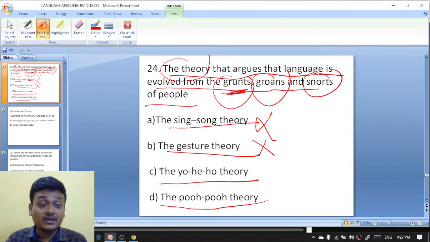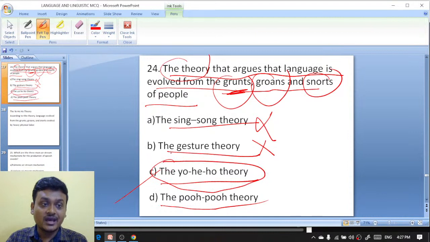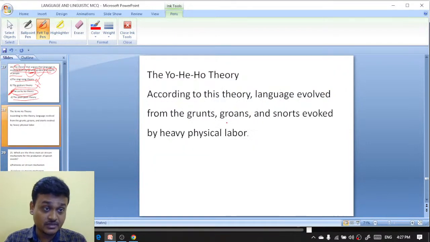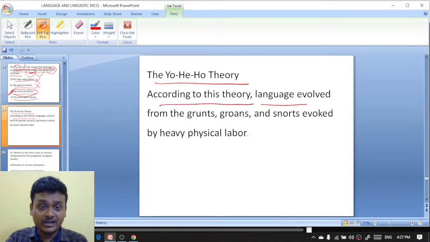It is the Yo-He-Ho theory. They have argued that language evolved from the grunts, groans, and snorts of people. So C is the answer. Here is the explanation: according to this theory, language evolved from the grunts, groans, and snorts evoked by heavy physical labor.